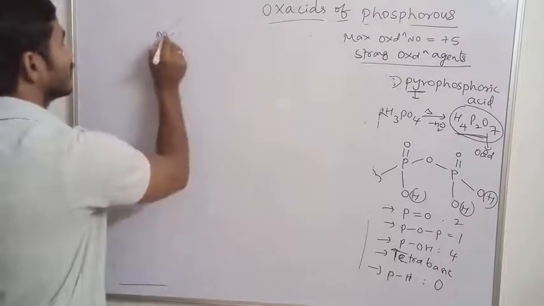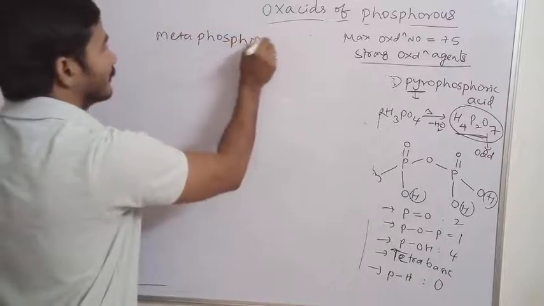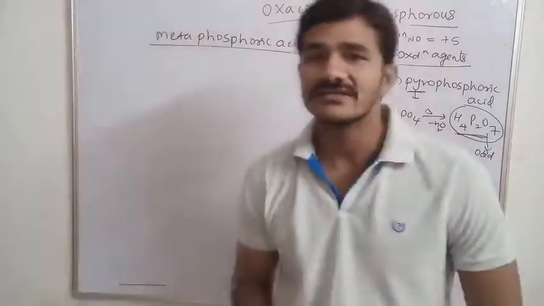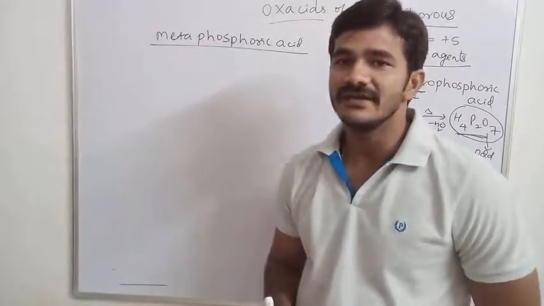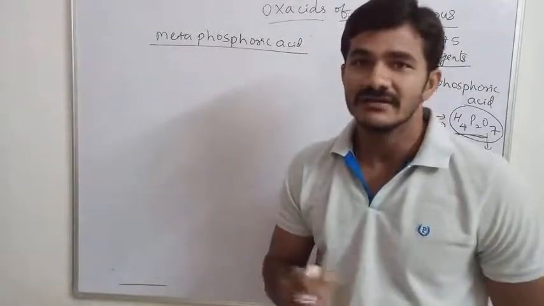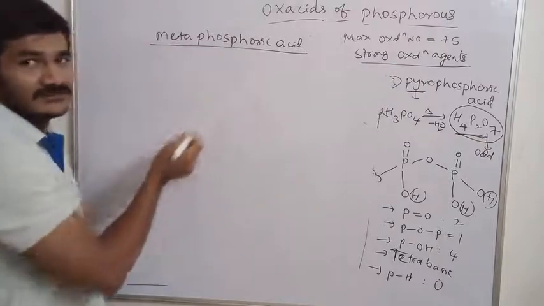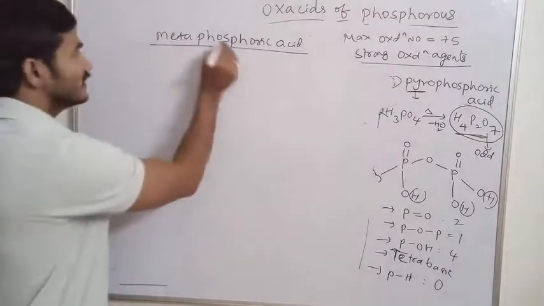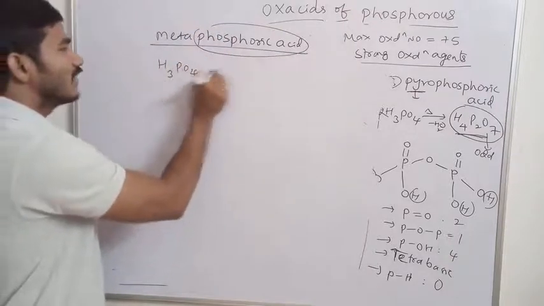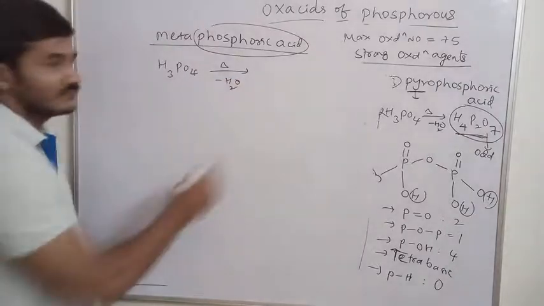Metaphosphoric acid. The name meta indicates cyclo here. So these phosphoric acids are in cyclic ring. Then how to write the structure here? Here meta means we have to heat again the molecule. Okay, heat the phosphoric acid. Phosphoric acid formula H3PO4. On heating, we get elimination of water. Eliminate water. Then what will be the structure?